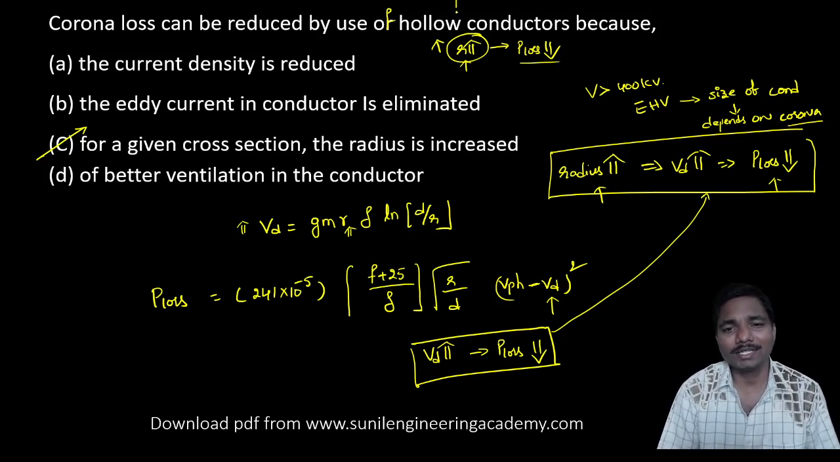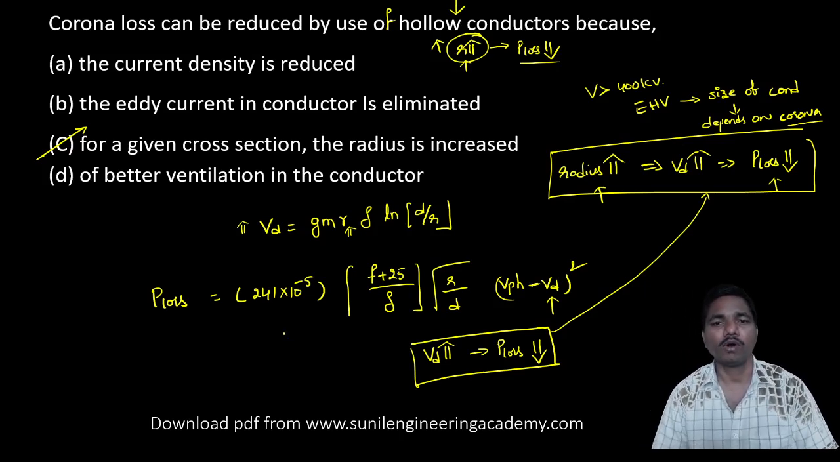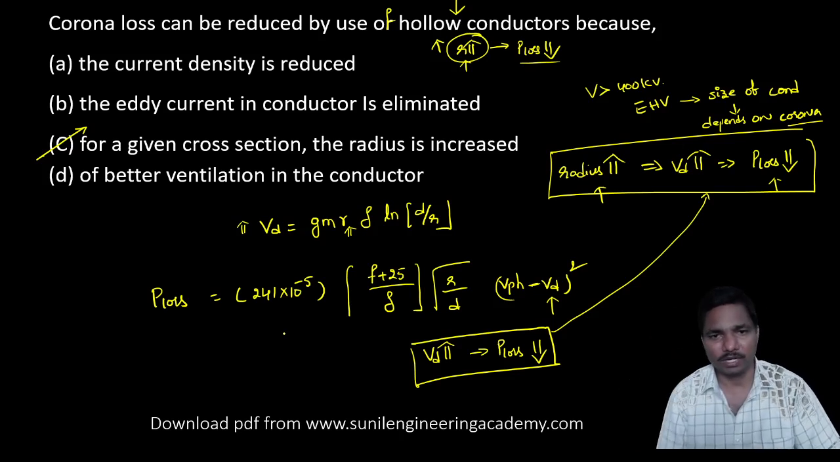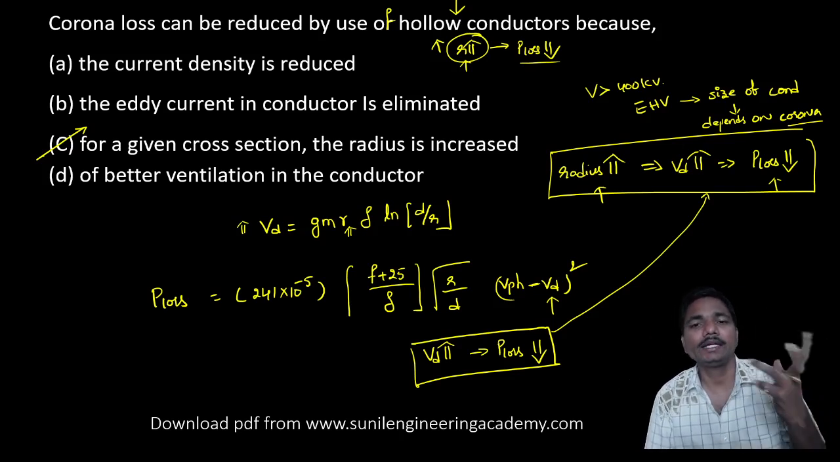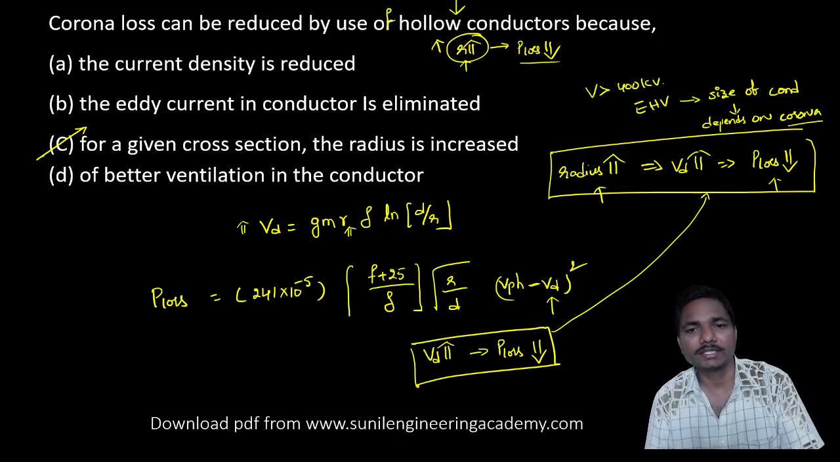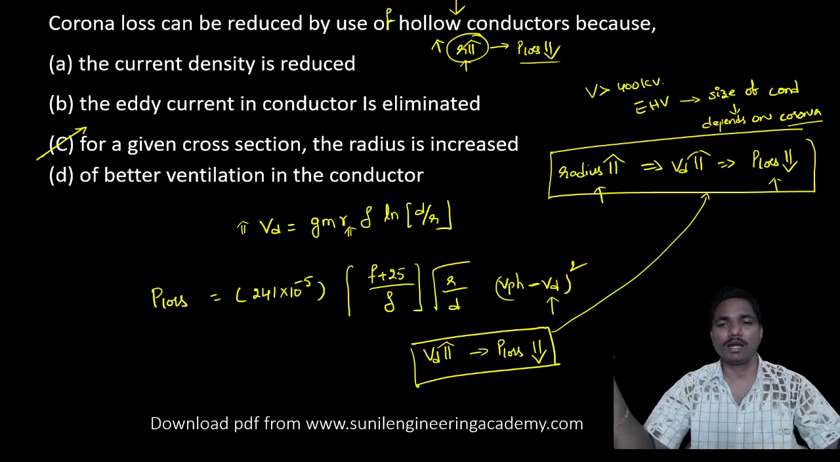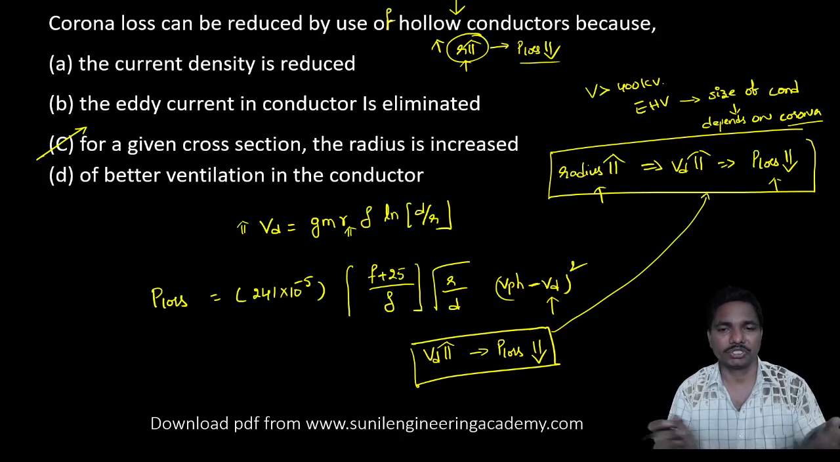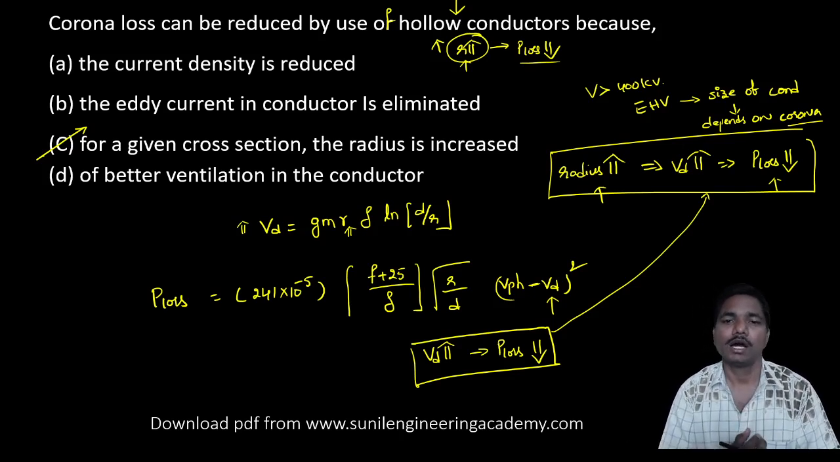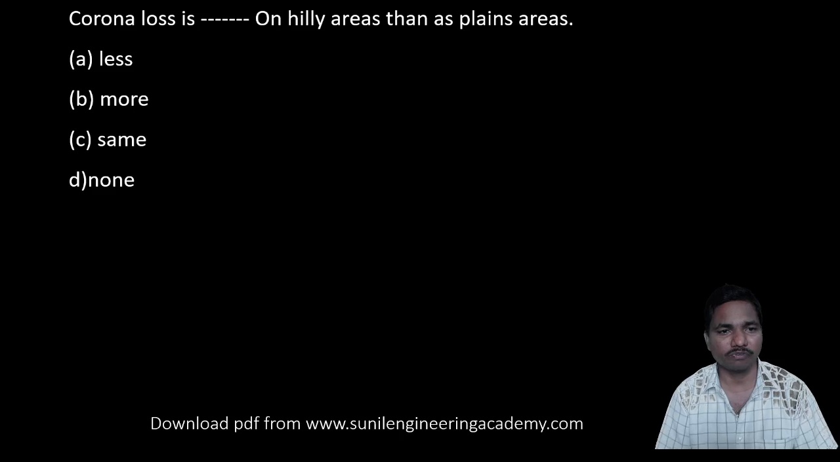But hollow conductors have limited advantages. Making them into a coil is somewhat difficult, handling and transportation are difficult, and mechanical strength is very low. That is why hollow conductors are not preferred in transmission lines. But in substations, where we require only a small length of conductor, we can go with hollow conductors. So hollow conductors are preferred in substations. That is also a very important question.